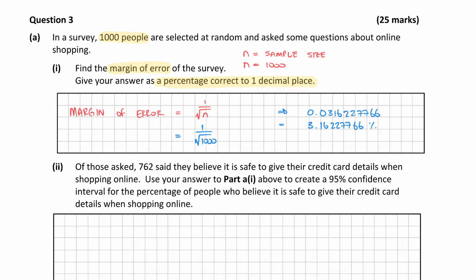They wanted it correct to 1 decimal place, so go back 1 decimal place, draw your imaginary line and look at the number that follows. So the answer in that case would have been 3.2%. And that was worth 5 marks in 2020.